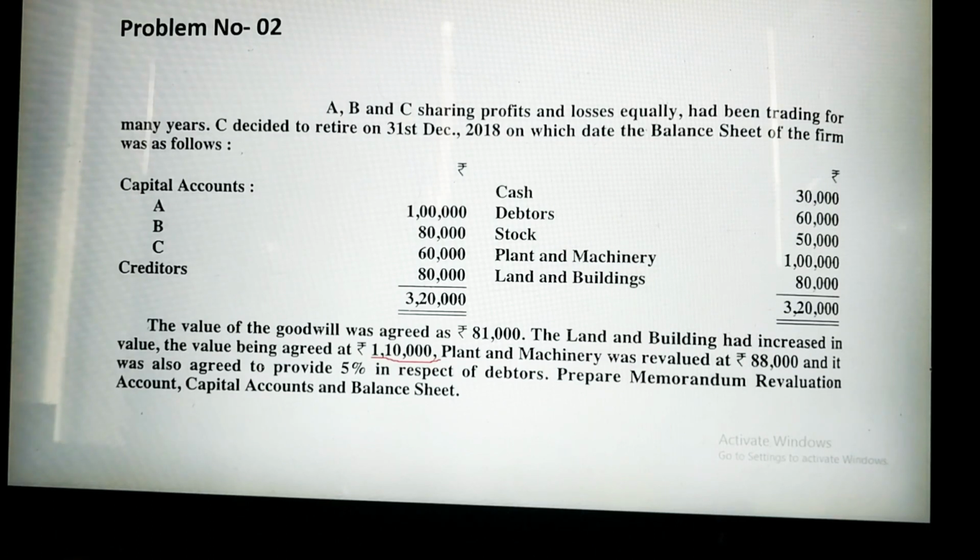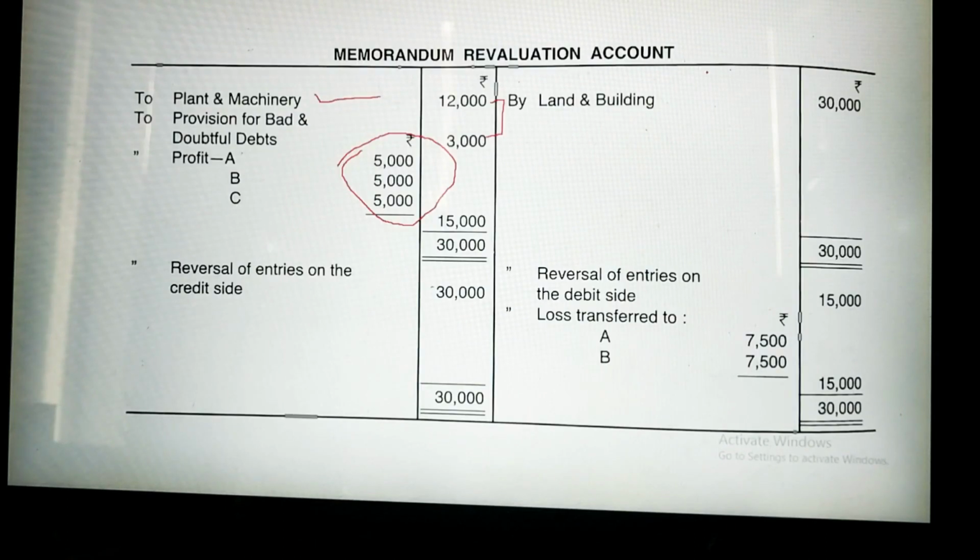This profit you will distribute in their profit sharing ratio, and in the question it is given that A, B and C share profit and losses equally. It is given at the top. Here you can check. Equally means you will distribute this profit in equal portions. See, 5,000, 5,000 and 5,000 I have distributed, and I have completed revaluation account part 1.